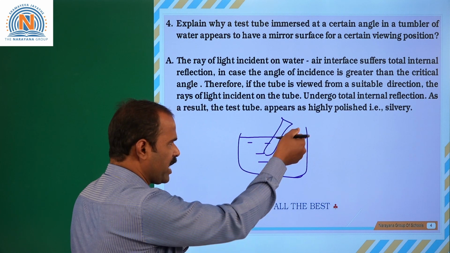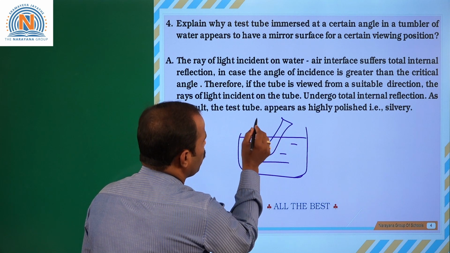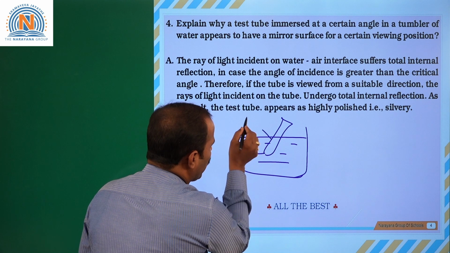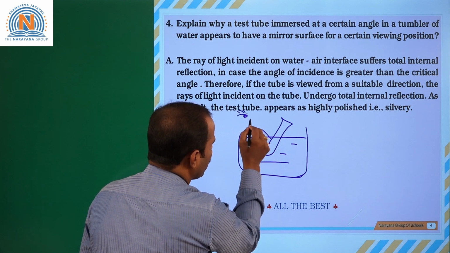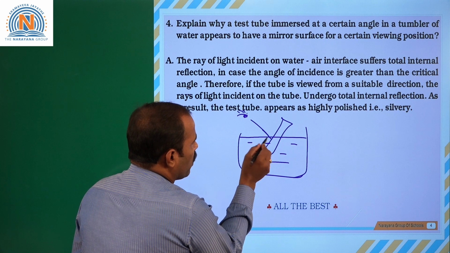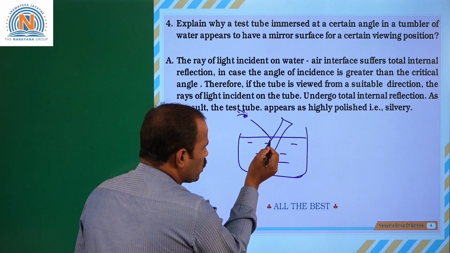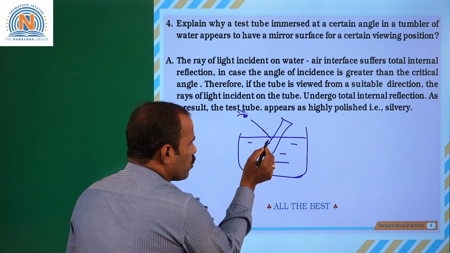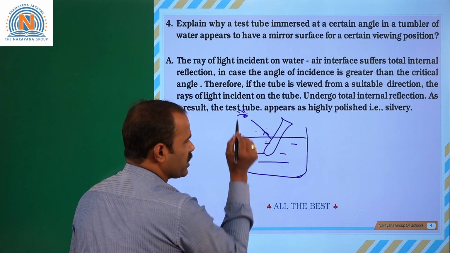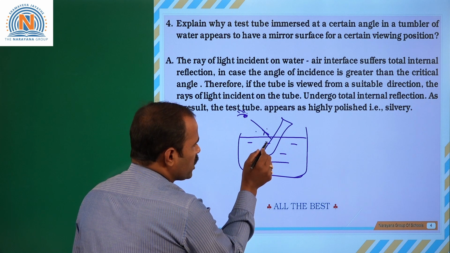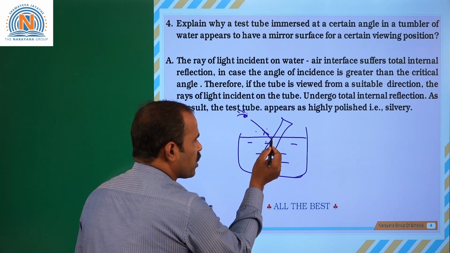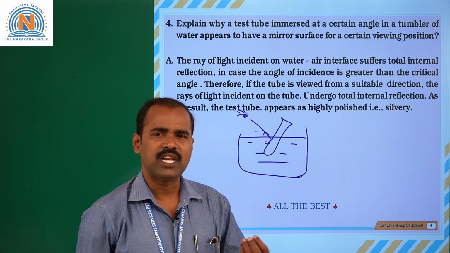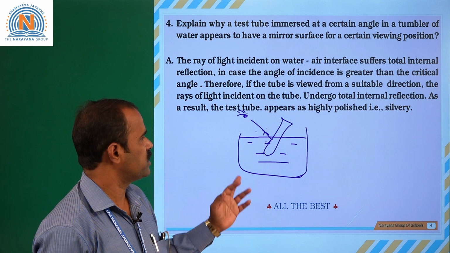if you observe at a particular angle, then the light ray reaching your eye, if this is your eye, at a particular angle the ray takes total internal reflection because of the air and water media. So denser to rarer, the ray is moving. Because of the total internal reflection, the surface of the test tube appears to be shiny or silvery. That is the reason.